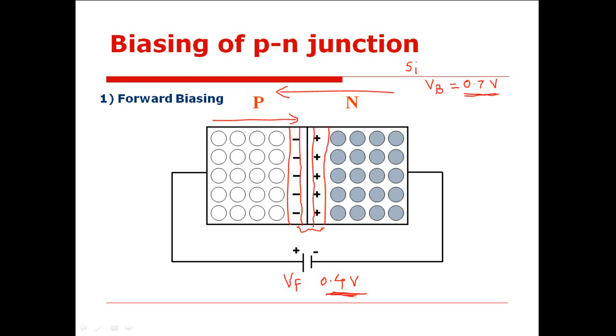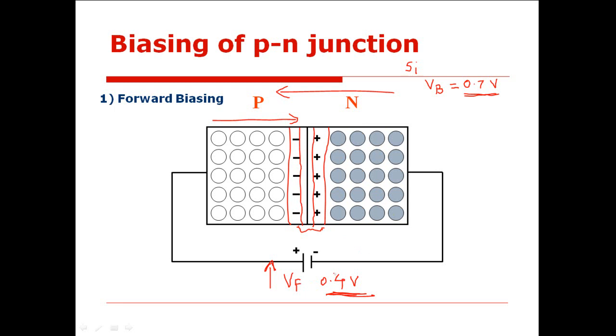Since the applied forward potential is not enough, what do I have to do? To increase forward voltage. I need to increase the forward voltage. How should I increase the forward voltage? More than 0.7. More than 0.7 volt.